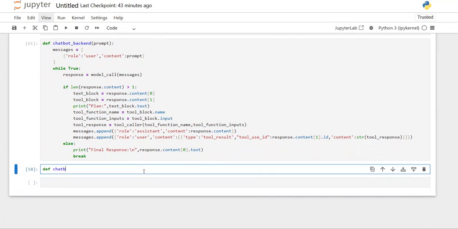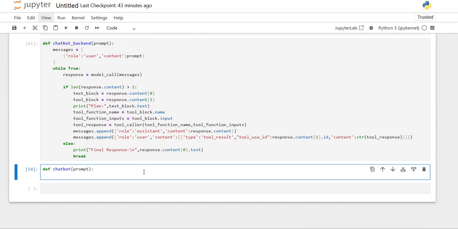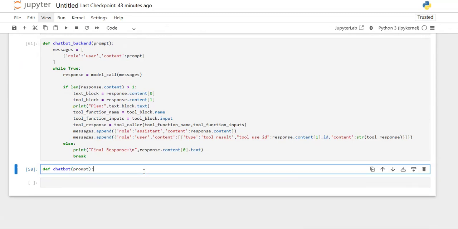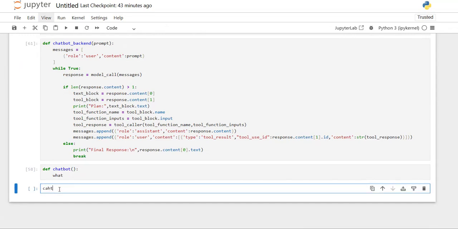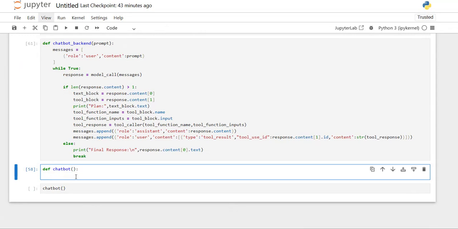Let's define chatbot here, where this chatbot will receive the prompt. Whenever I call this chatbot function, what I'm expecting is it will ask me some input. I want to take it here. So enter some input or quit.